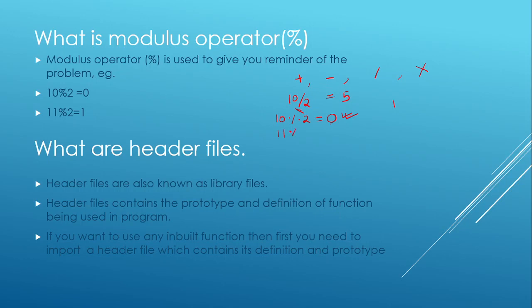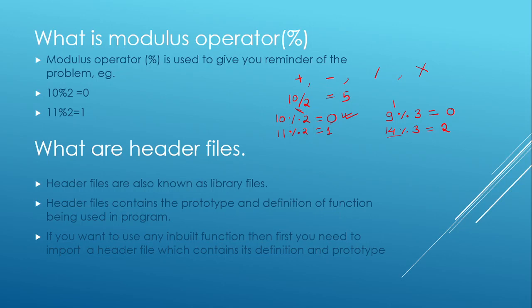Similarly, if I divide 11 by 2, the remainder will be 1. If I do the operation 9 mod 3, 9 is completely divisible by 3, so the remainder is 0. If I write 14 mod 3, we subtract 12, so the remainder will be 2. So the mod operator gives you the remainder of your problem.